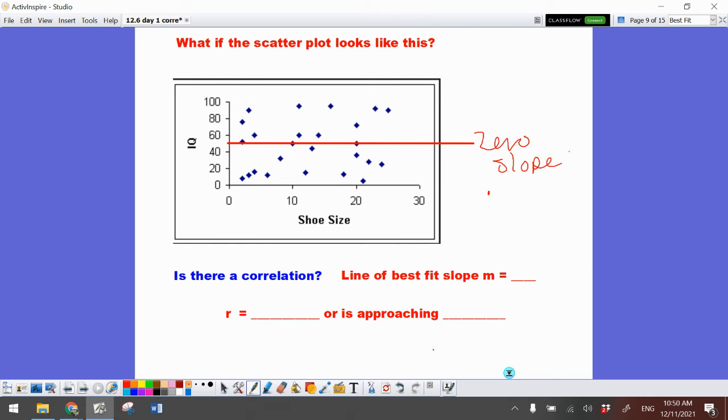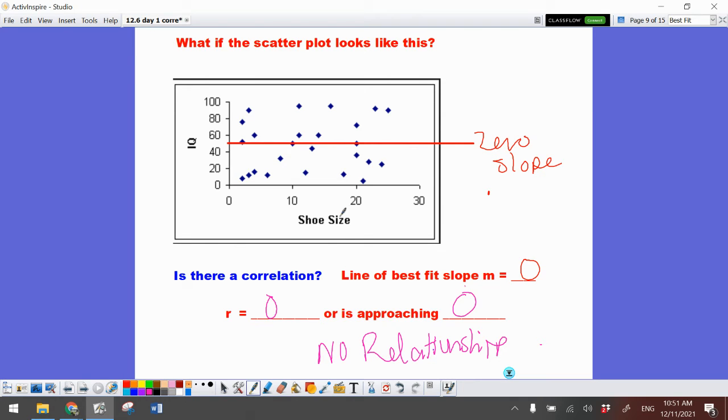When we see something like this, it tells me that there is going to be no relationship. So the correlation coefficient is 0 or approaching 0. The closer to 0 I am, the less of a relationship there is, or the weaker the relationship is.